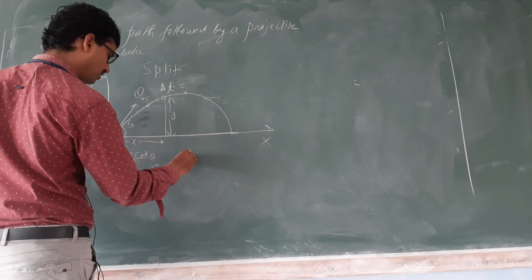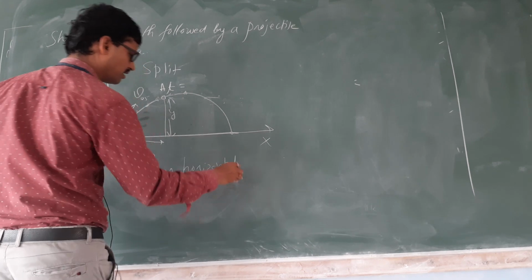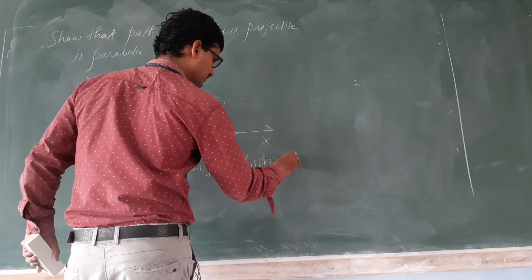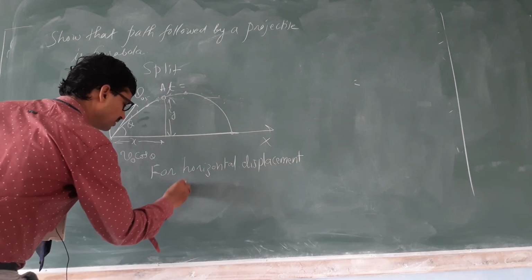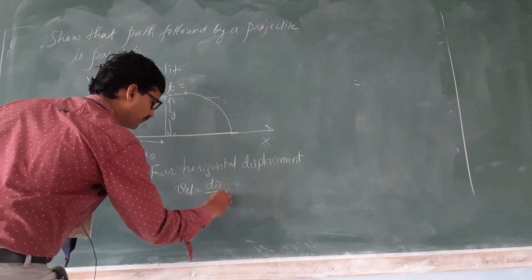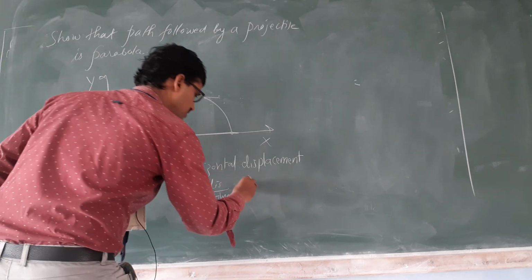First, for horizontal displacement, using velocity is equal to displacement upon time. You tell what is horizontal velocity? V naught cos theta.